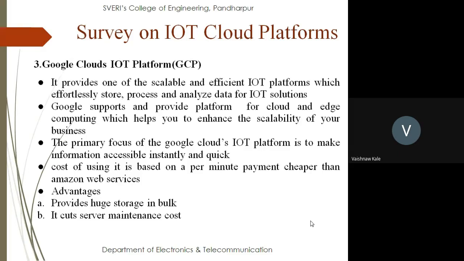The primary focus of the Google Cloud IoT platform is to make information accessible instantly and quickly, so that the data is instantly available, and that helps the IoT platform. The cost of using it is based on per-minute payment, cheaper than Amazon Web Services. I said last time that Azure is using Amazon Web Services, so this is a little cheaper as compared to Azure. The advantage is that it provides huge storage in bulk, and it cuts server maintenance cost.